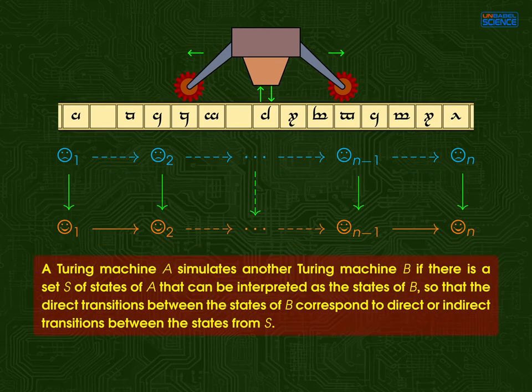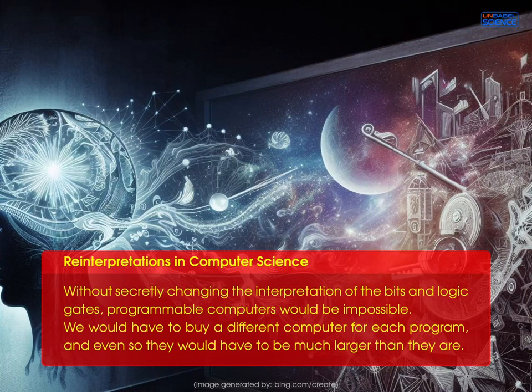A Turing machine simulates another one if you can pick some of its states and pretend that they are the states of the simulated Turing machine. Without secretly changing the interpretation of the bits and the logic gates, programmable computers would be impossible. We would have to buy a different computer for each program. And even so, they would have to be much larger than they currently are.